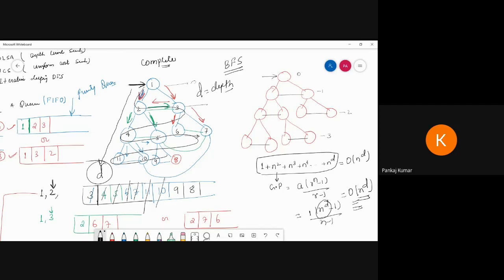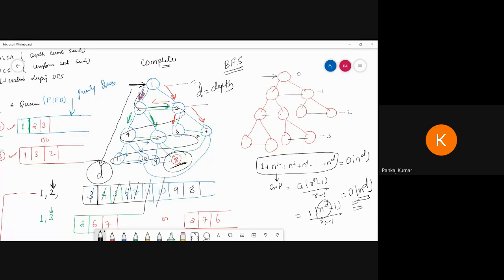Now here we can discuss whether this algorithm is complete or not. You already know the meaning of complete: whether the algorithm gives a solution or not. That means if I apply this algorithm anywhere, can I reach our goal or not? Yes, I can reach our goal, because in every scenario we can explore all the branches of the tree one by one. So there is the possibility of reaching the goal.